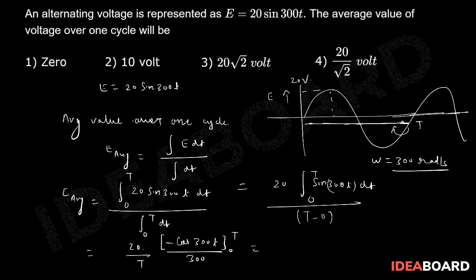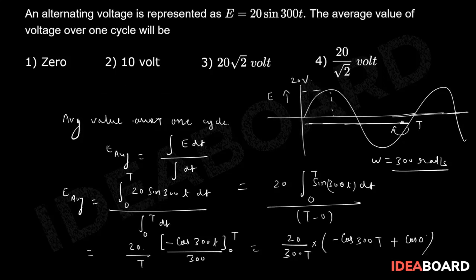Now put the values. If you put the values, you get 20 divided by 300 into T into minus cos 300T plus cos 0, right?